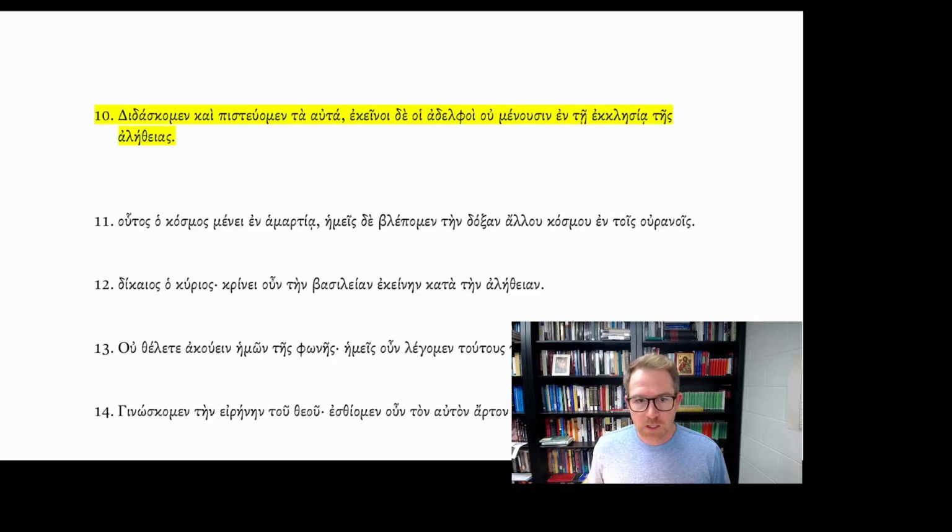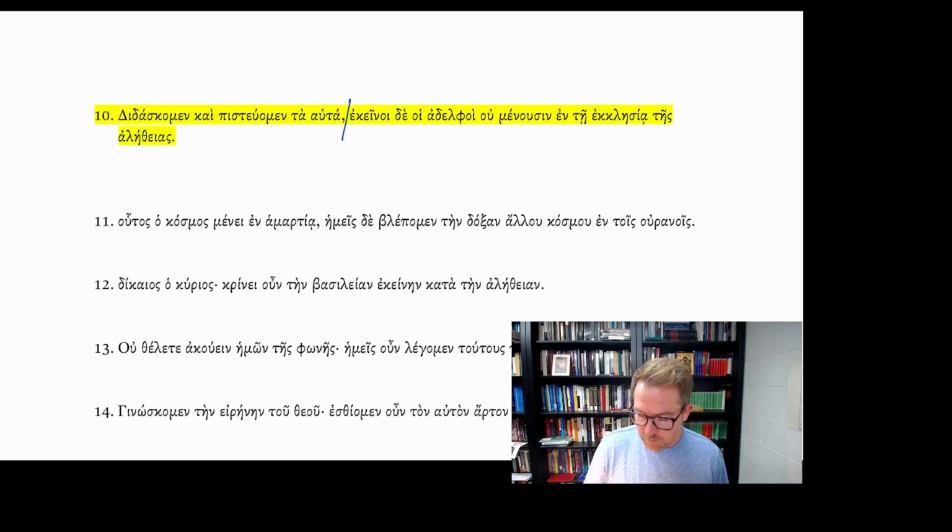Didaskomen kai pisteuomen ta auta, ekeinoi de hoi adelphoi menousin en te ekklesia tes aletheias. So, comma, we're going to separate this clause. Didaskomen kai pisteuomen ta auta.